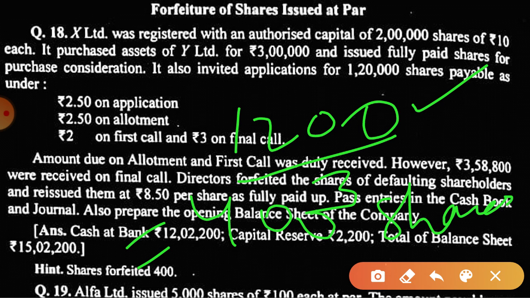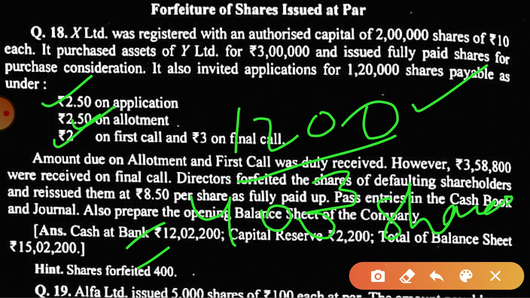Now 400 shares are forfeited. So 400 into 10, that is 4000. Share capital will be debited by 4000 and share forfeiture will be credited by 7 rupees, the amount we have received: 2.5 on application, 2.5 on allotment and 2 on first call.